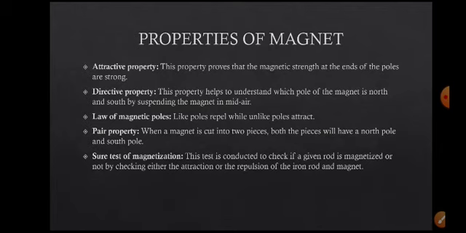And it has a directive property. This property, the directive property: when you suspend a bar magnet in air, it shows the north pole and south pole of the earth. So this property helps us understand which pole of the magnet is south and which is north, right?